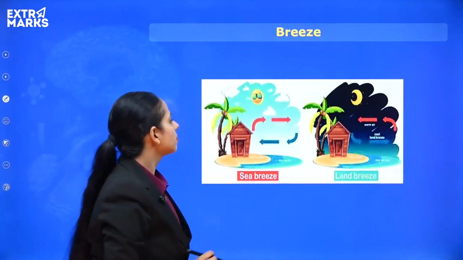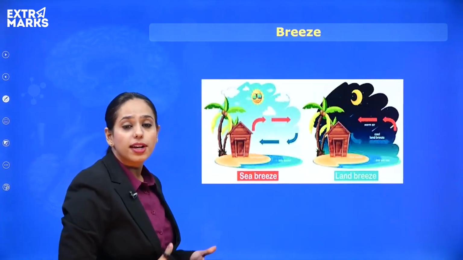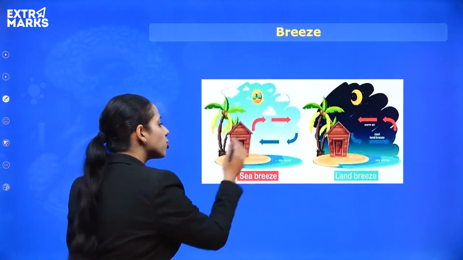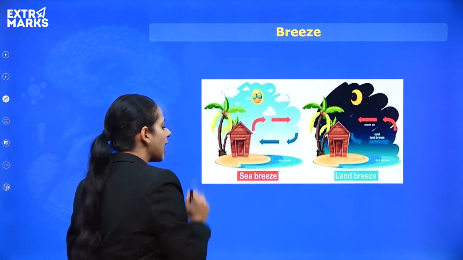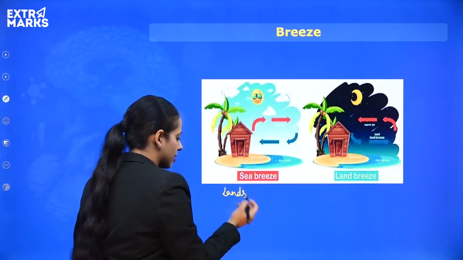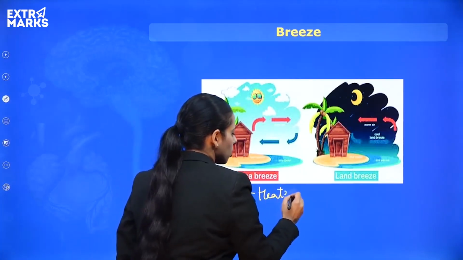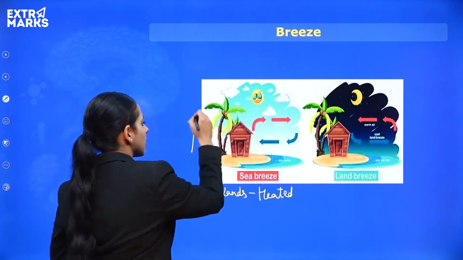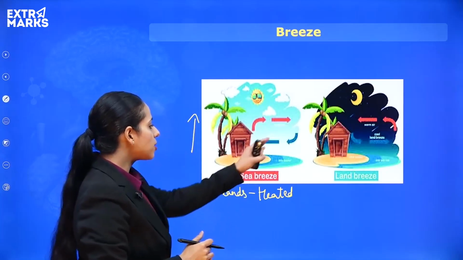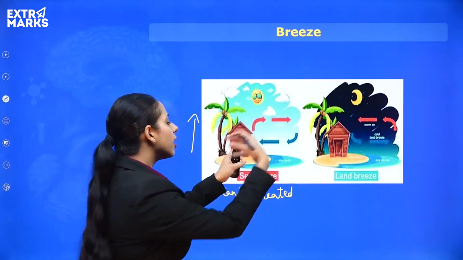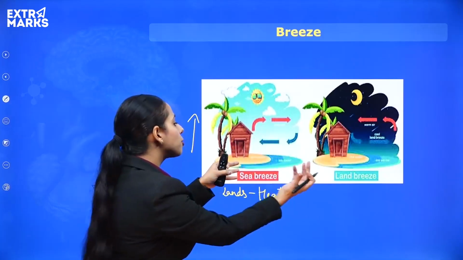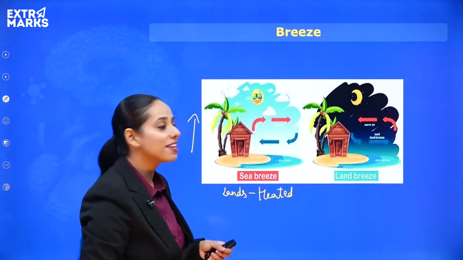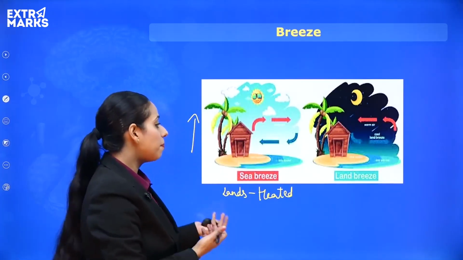Okay, so let's move from here and talk about another important phenomenon that takes place because of the differential heating of the surfaces, and that's called breeze. During the daytime, as we have discussed, the land gets heated fast. The air molecules in touch with the land rise up. Now, to fill that empty space or vacuum, air from the sea starts to move towards the land. This is called sea breeze, as it is coming from the sea, and it's cool, so it's very pleasant.